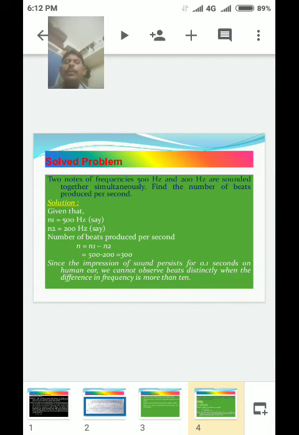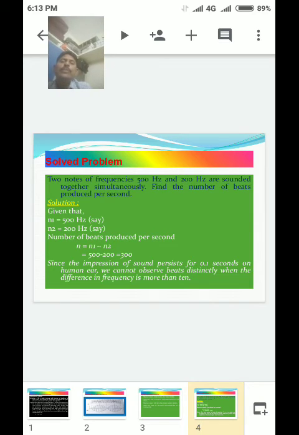Solve the problem. Given that n1 is 500 Hz and n2 is 200 Hz. The number of beats produced per second: already discussed, beats n is equal to n1 minus n2.